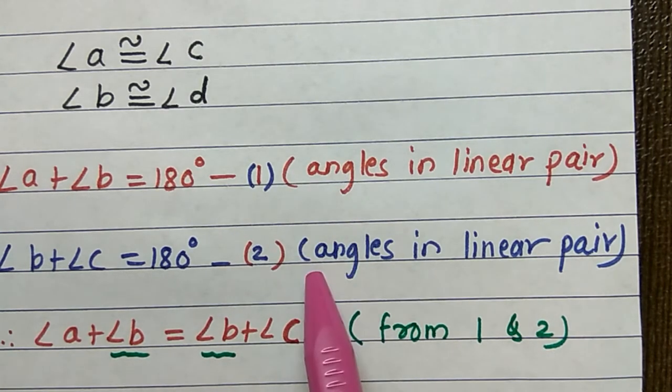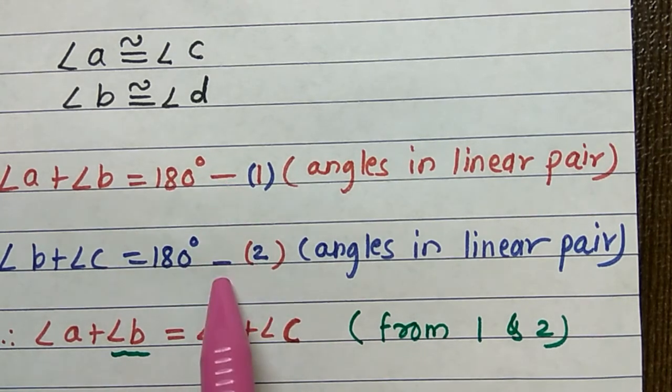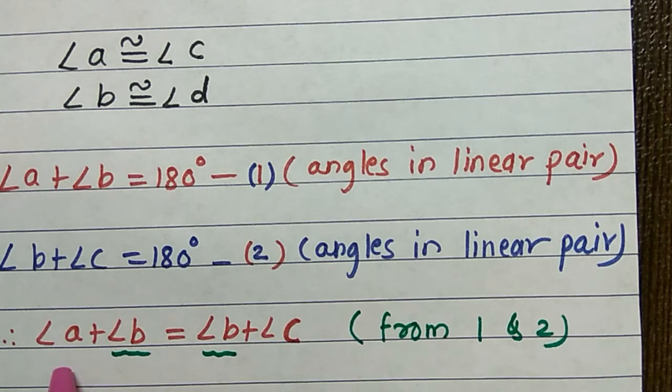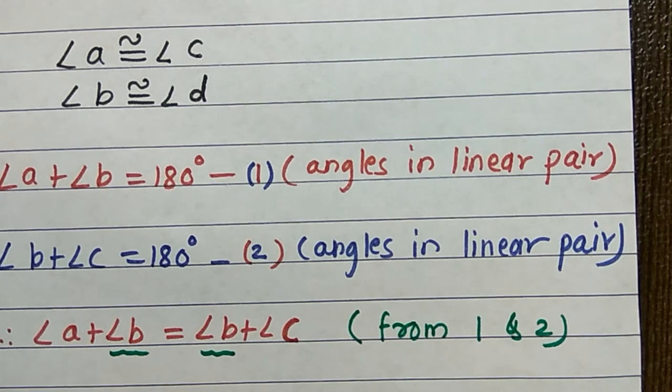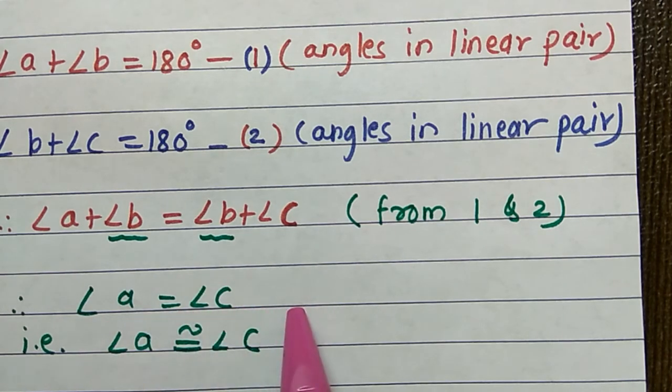Because in the first two statements, the right hand side is the same, and according to the rule, as the right hand side is equal, the LHS, that is left hand side, is also equal, and that's why we can write angle A plus angle B is equal to angle B plus angle C. Now in this statement, on LHS and RHS, angle B is there, so it will get cancelled or eliminated, and we get angle A is equal to angle C. That means these angles are equal.